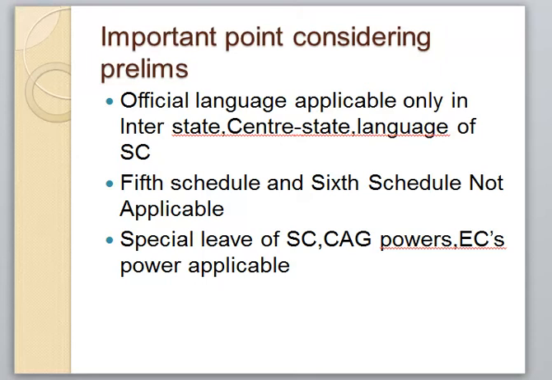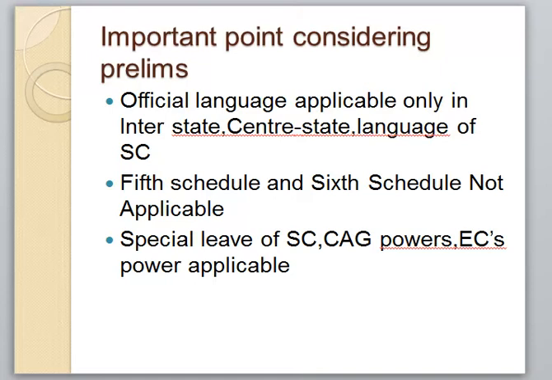Every state in India has the power or autonomy to decide which language is to be considered as the official language of that particular state. That same provision is also applicable to Jammu and Kashmir.